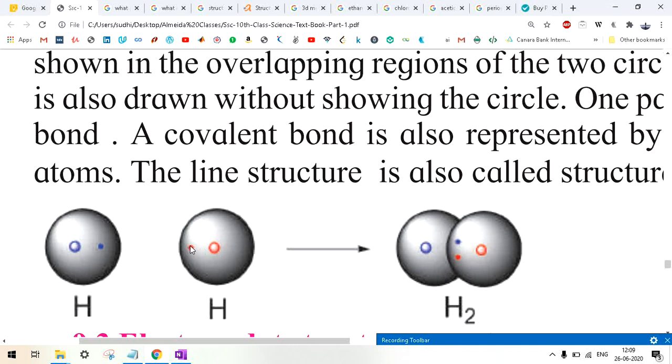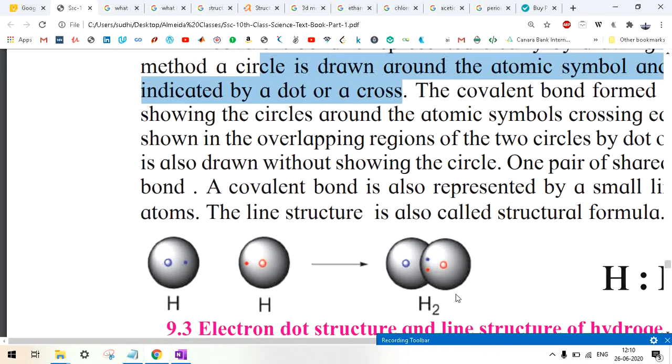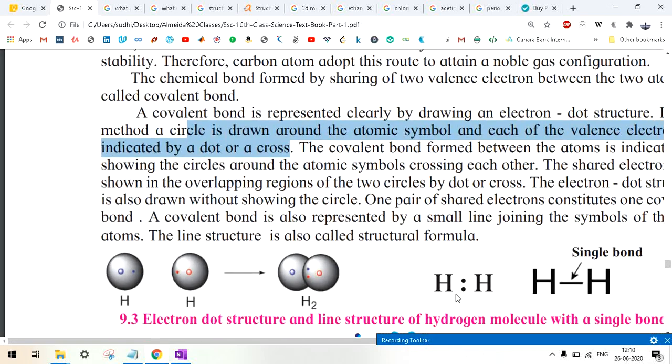This is the electron. So hydrogen H and H, two H can also combine to form a molecule H2, and if you see, they will have two electrons, right? So this atom will share its electron with this one, and this atom can share its electron with this one and form a molecule called H2, that is hydrogen gas. I hope you are familiar with what hydrogen gas is.